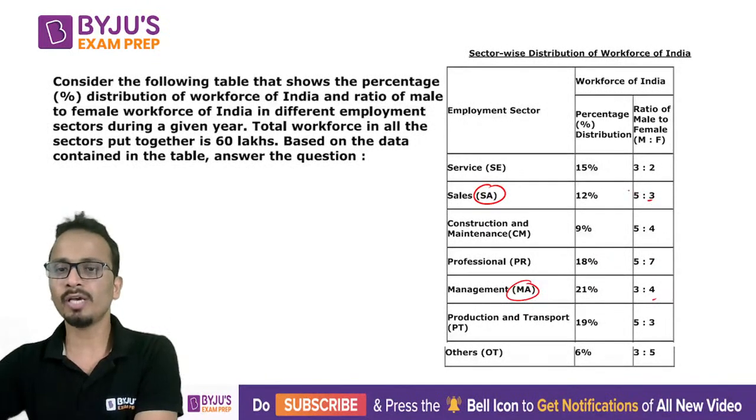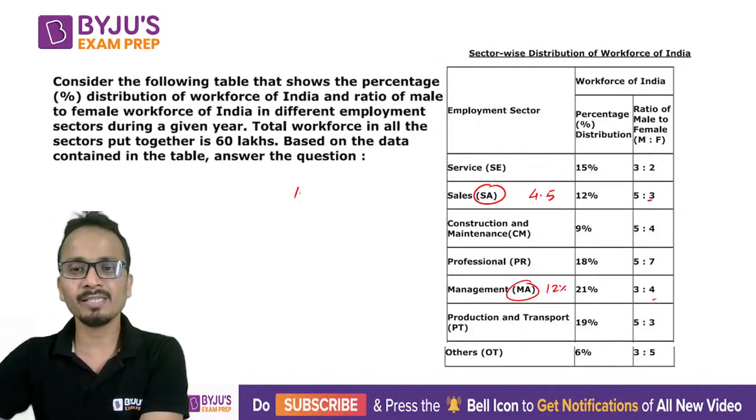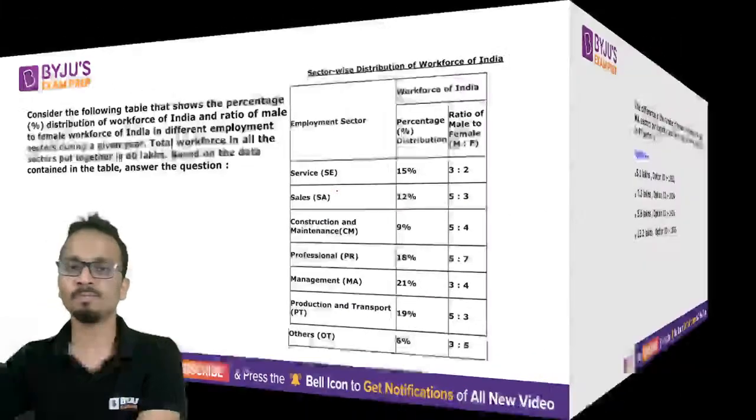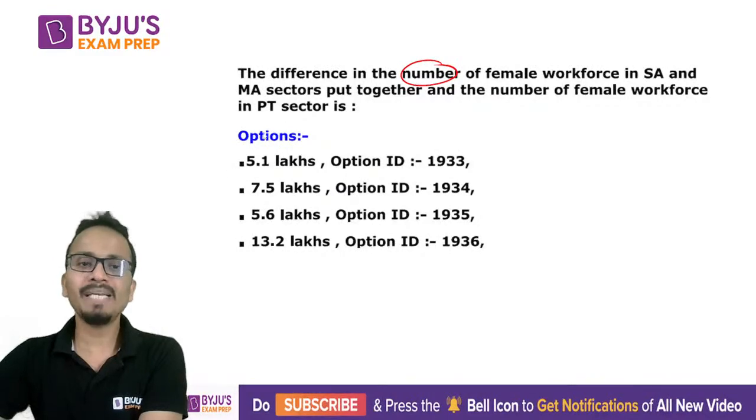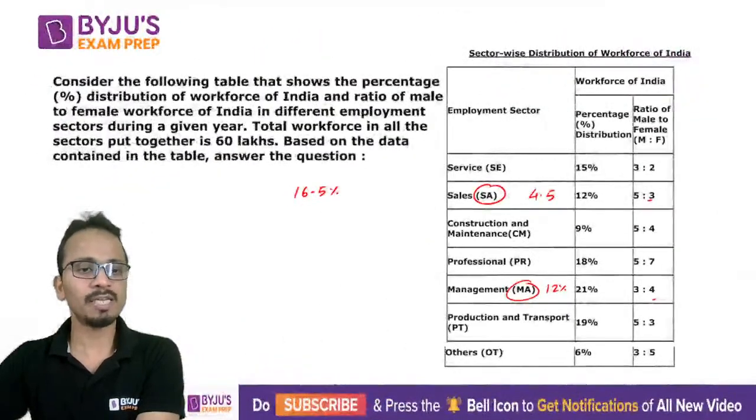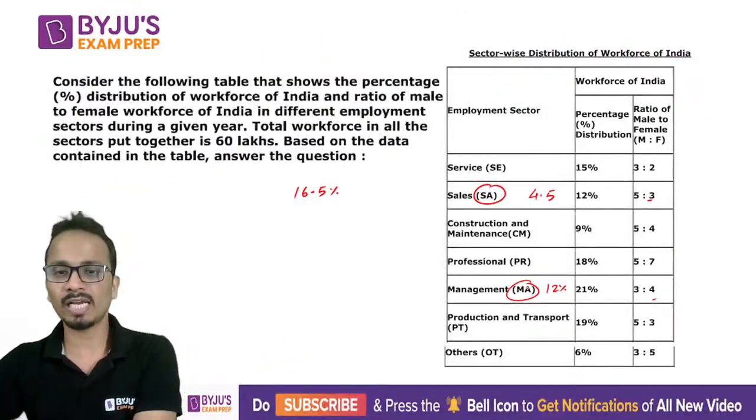Here it will be 4.5%. And in this case it will be 12%. So the total here is 16.5%, right? The first value. And the number of female workforce in PT sector. So number of females in PT sectors, this is what I'll calculate now.